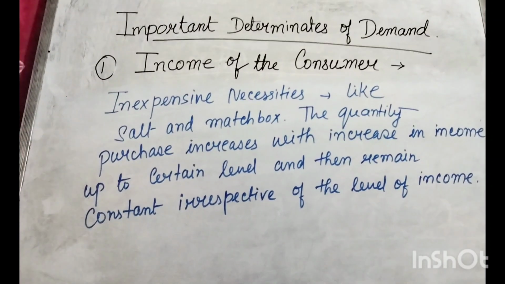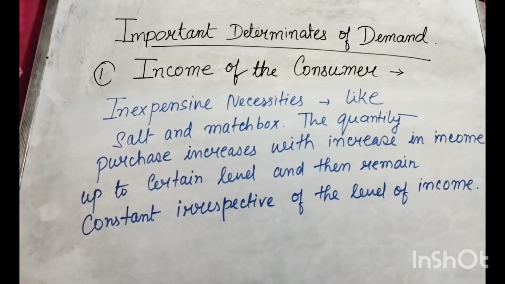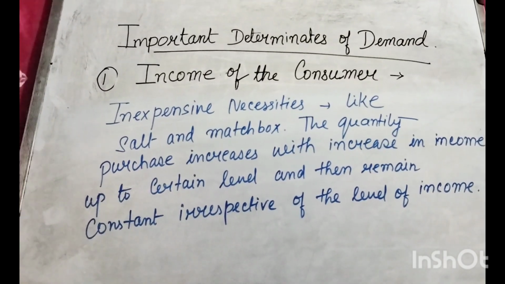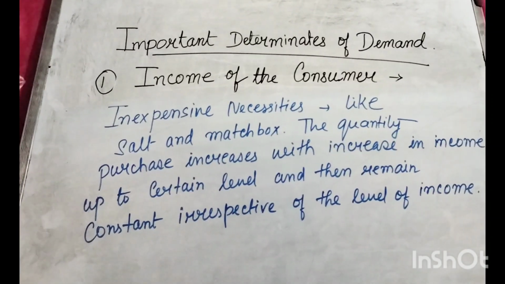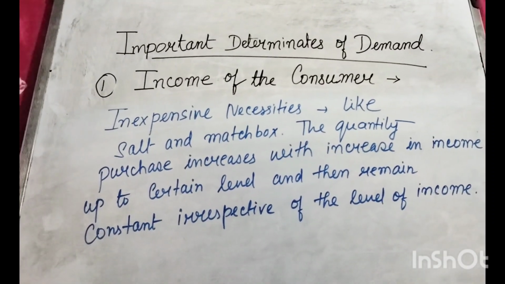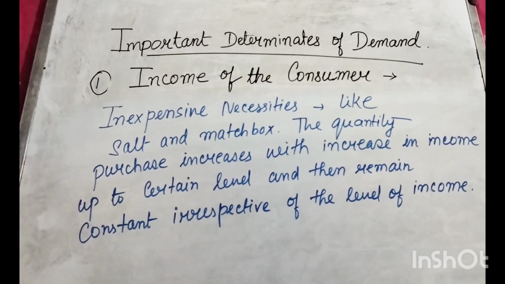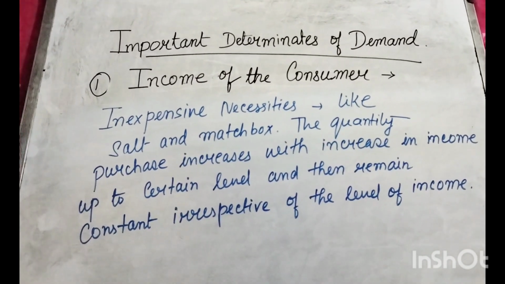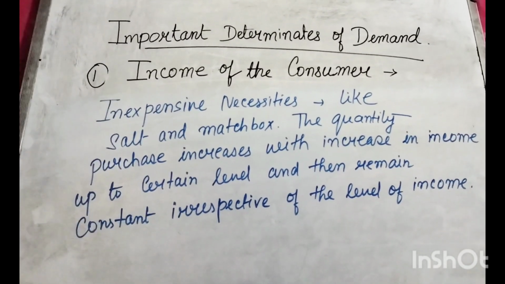Okay, next type of good is inexpensive necessities. What are these inexpensive necessities? For example, we have taken salt and matchbox. Salt and matchbox, they are necessities for us, but they are inexpensive. So in this case, the quantity purchased will increase with the increase in income, but only up to a certain level, and then it will remain constant irrespective of the level of income. That means even if the income increases or decreases, the demand for these inexpensive necessities will remain the same.